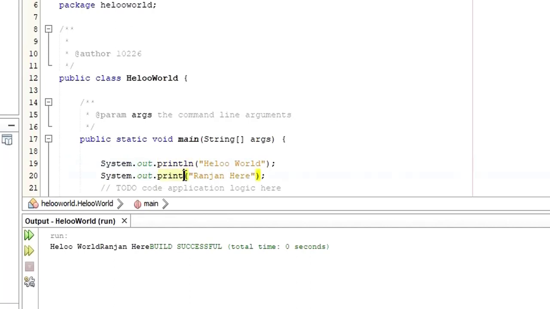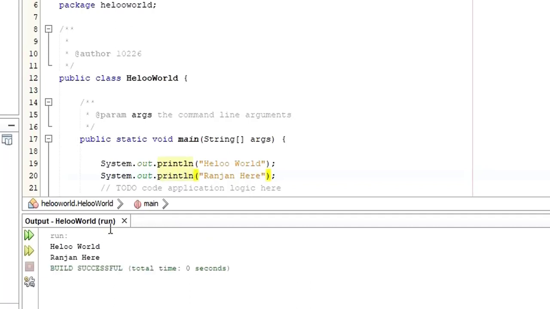It's always recommended to use println instead of print. If you use print, the things will be printed on the same line. If you want to print things on a new line, use println. So let me save and run, then you will see the difference.